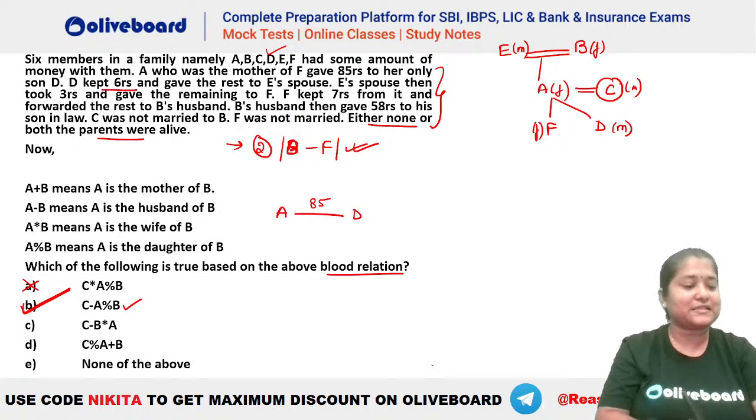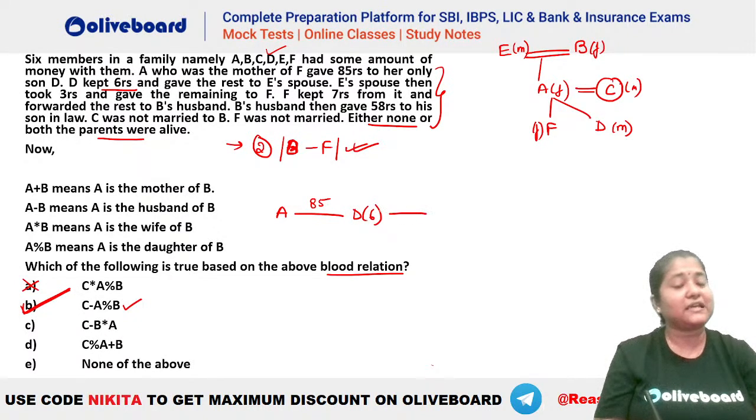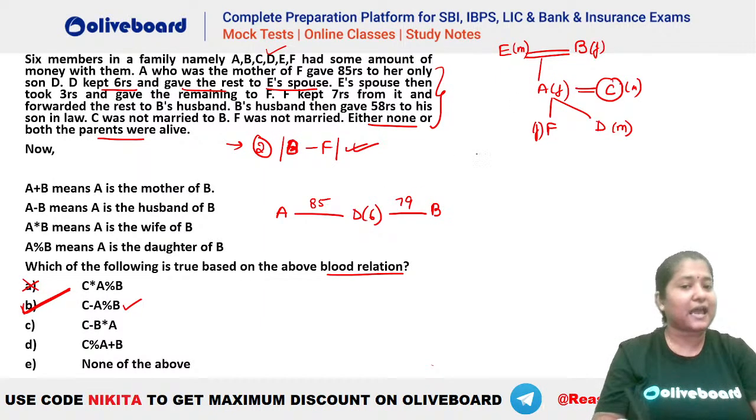Now D kept 6 rupees. ठीक है, D has kept 6 rupees in here. So that means how much money is he passing? You can see it has to be 85 minus 6, that is equal to 79. ठीक है, उसने कितना पास किया होगा? 79 पास किया होगा. And he gave the rest to E spouse. Who is E spouse? You can see that's your B. So B received 79 rupees here.